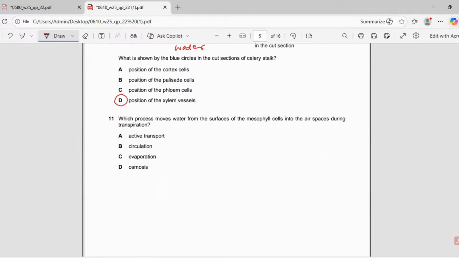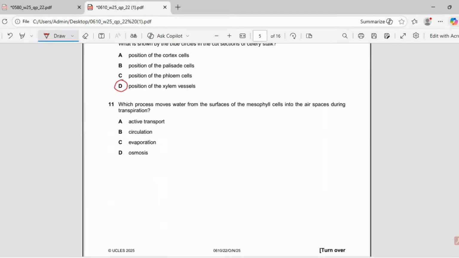Next question. Which process removes water from the surface of mesophyll cells into the air spaces? So loss of water in the form of water vapor is through transpiration. This process is evaporation. So water in the form of water vapor is lost through the process of transpiration, and this phenomenon is evaporation. So the answer is going to be C.